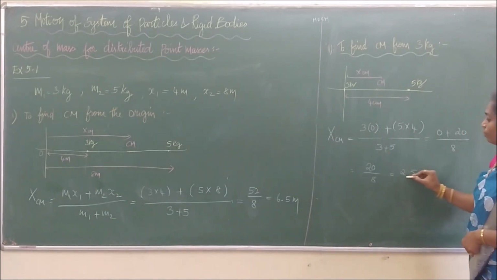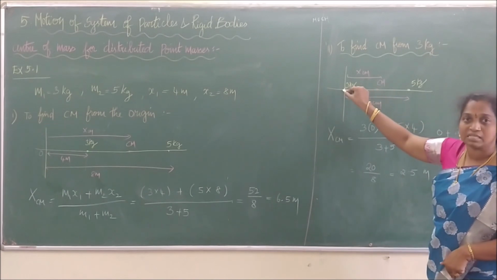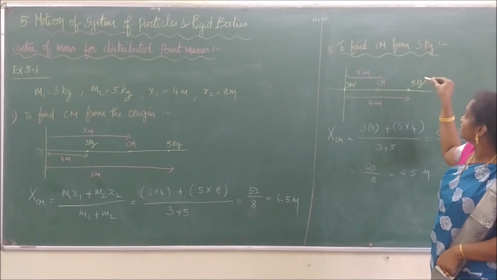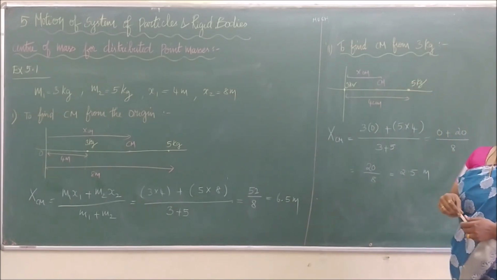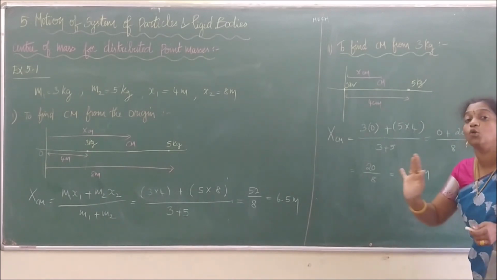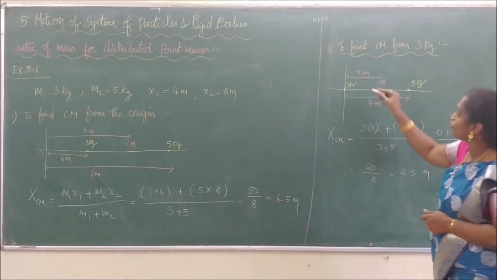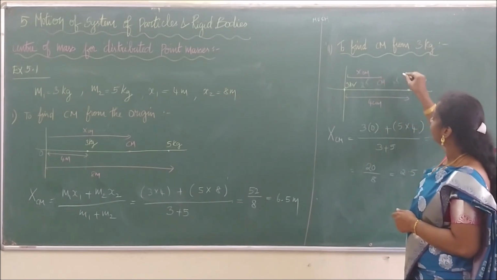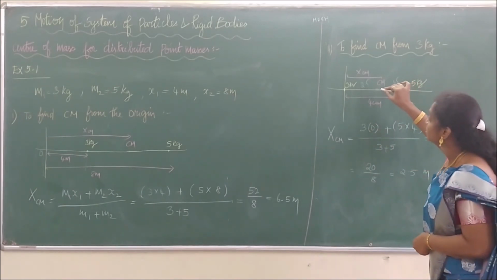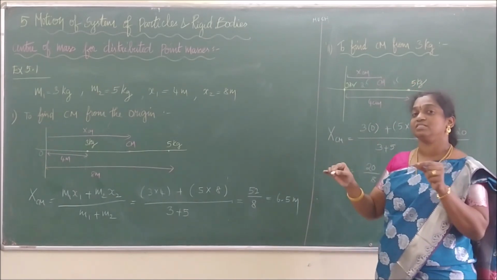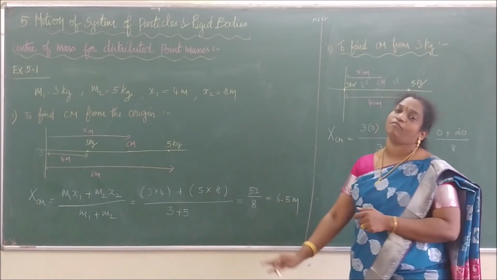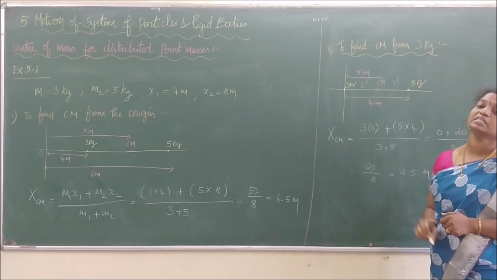So this problem clearly tells us that the 3 kg mass is at a distance of 2.5 meter from the center of mass, and the 5 kg mass is at 1.5. Therefore, the heavier the mass, the closer the center of mass will be to it. Here this is 2.5 and this one is 1.5, which is lesser. So we can easily say that the center of mass will not be located at the middle; it is always located closer to the heavier mass. Which is the heavier mass? 5 kg is the heavier mass.